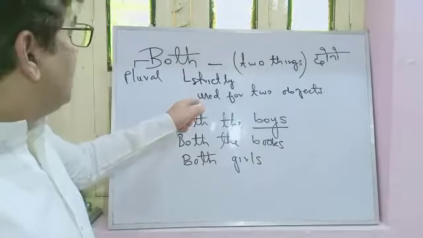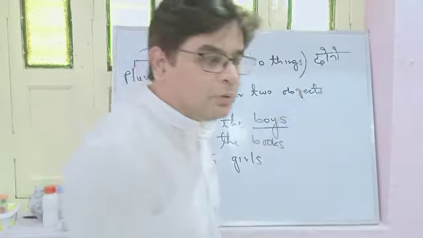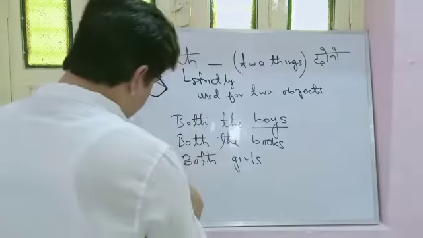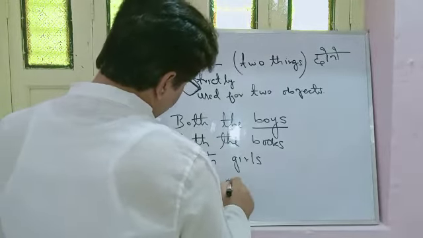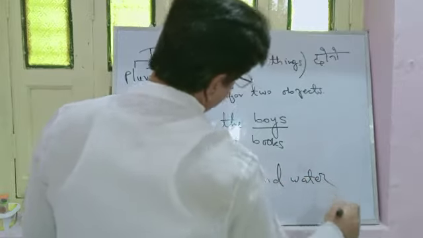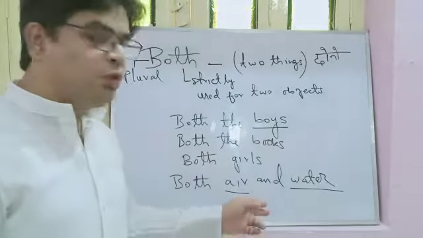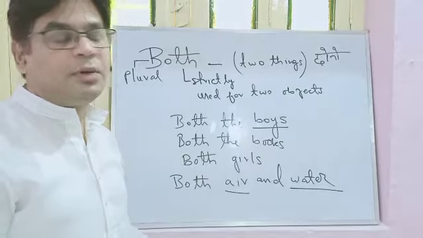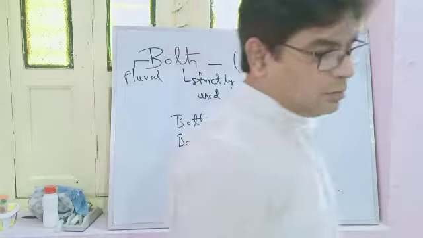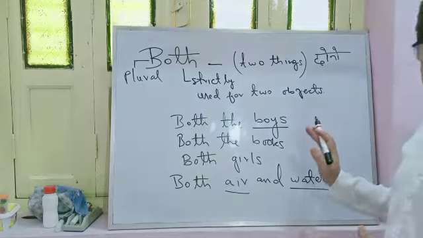I have told you that it can be used with only two objects, and those two objects can be countable as well as uncountable, does not matter. How can it be? I can write both air and water. So, air and water, these two objects, as you know, are uncountable, but I can use them with both. Got the point? I hope it is pretty clear. You can see it on the board, note it down.